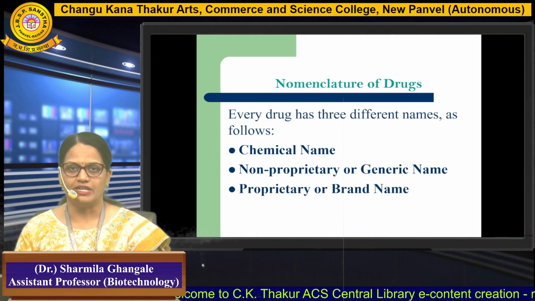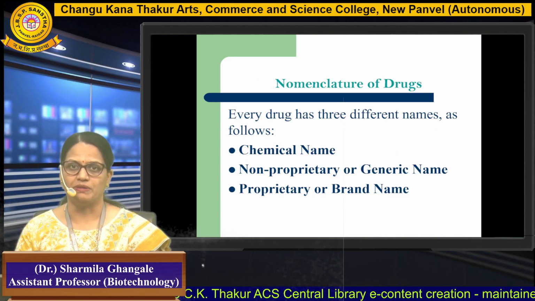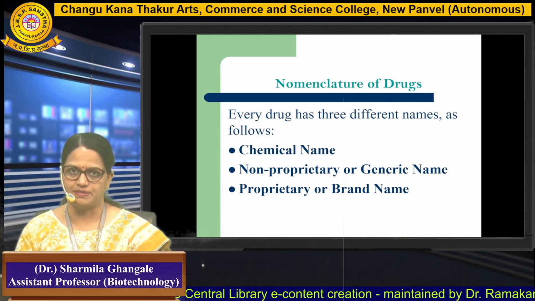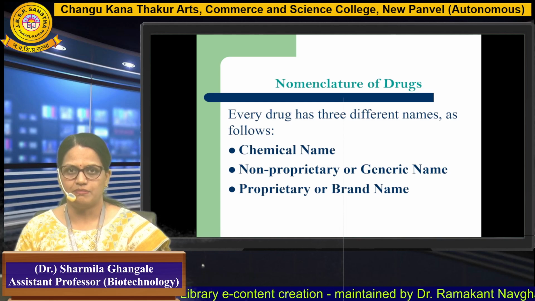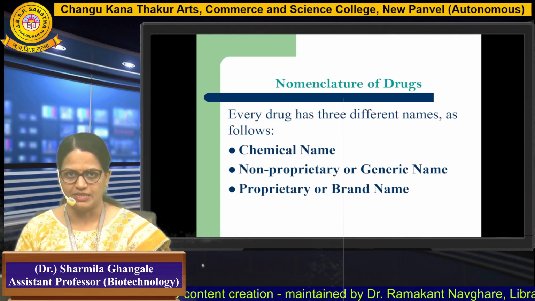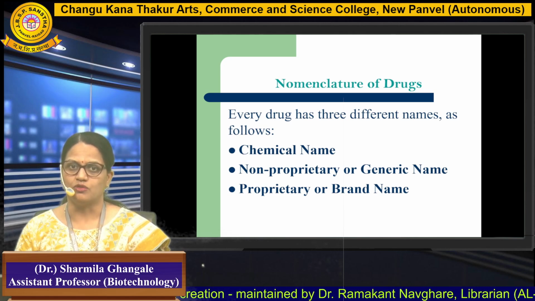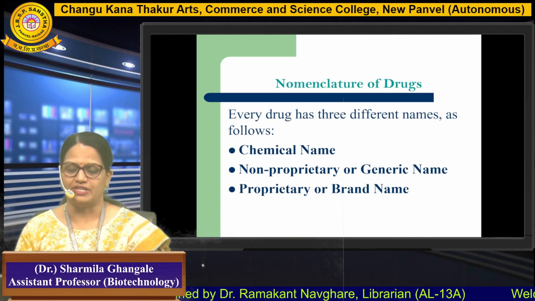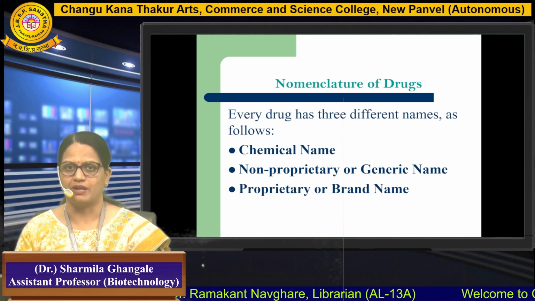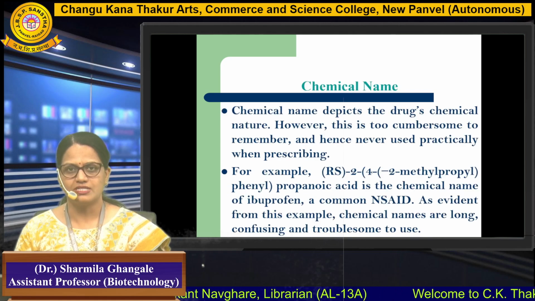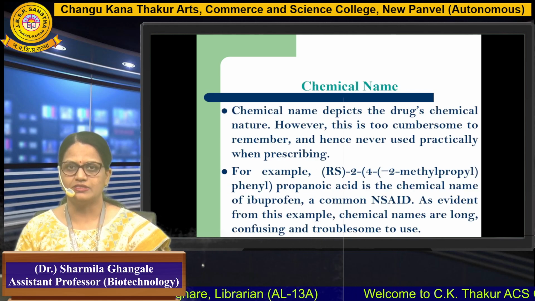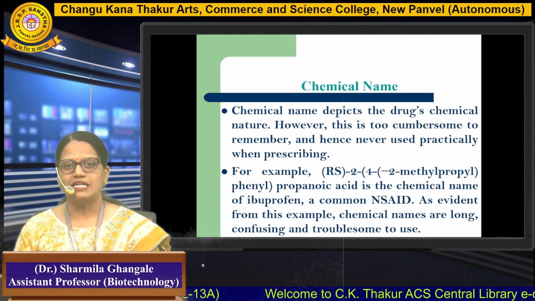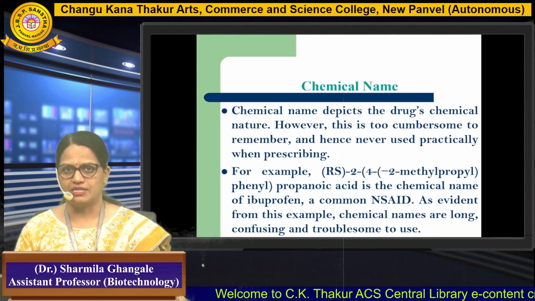Whenever we look at the nomenclature of a drug, it has three different names. Drugs could be named or identified by the chemical name, by the non-proprietary or generic name, or by the proprietary or brand name. So let us see them one by one. First of all, let us understand the chemical name. The chemical name depicts the drug's chemical nature.